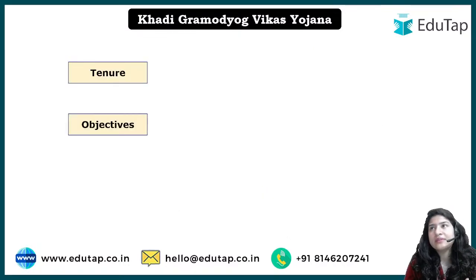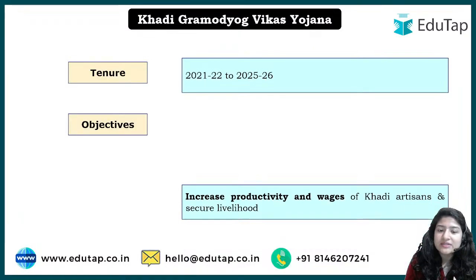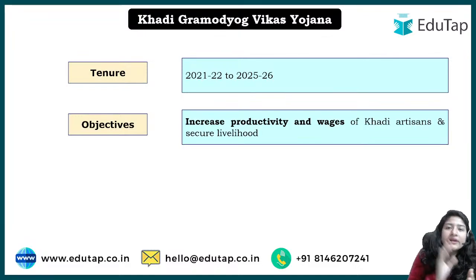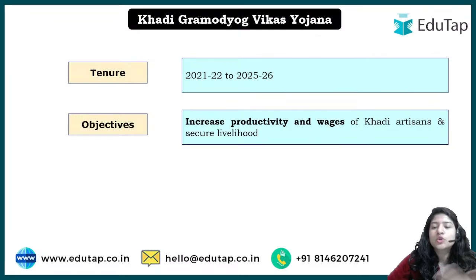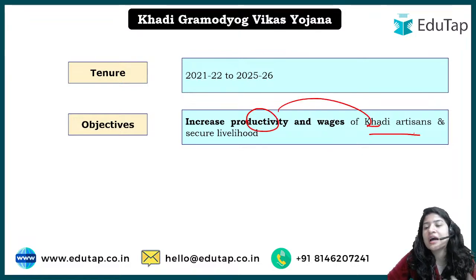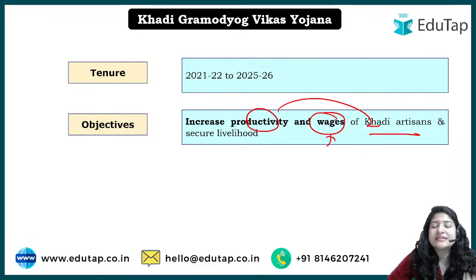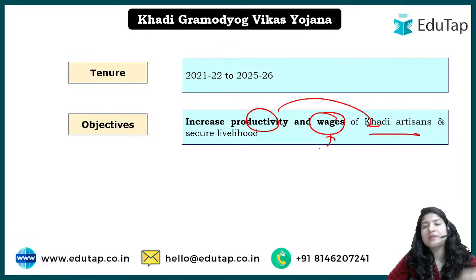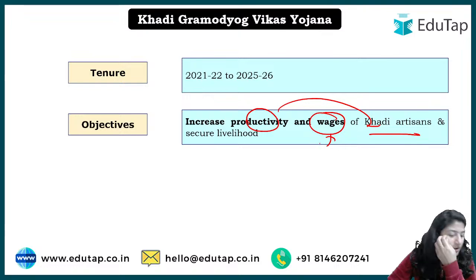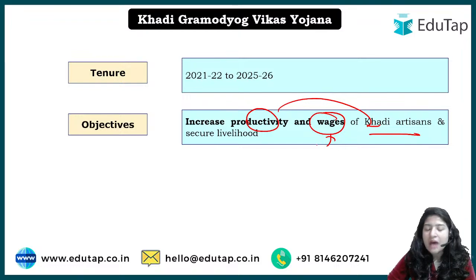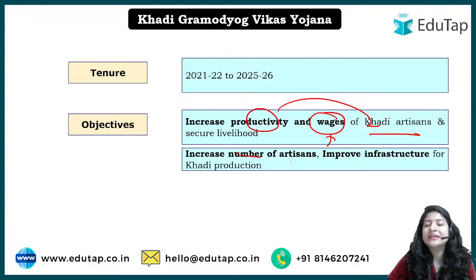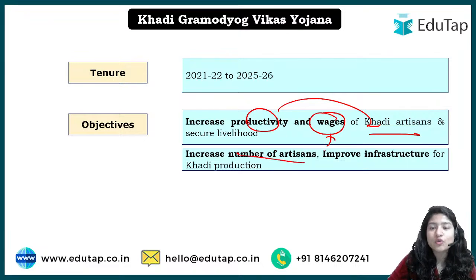Now, the implementation involves the steps we will take to increase the productivity of khadi artisans and also to increase their wages. Whoever laborers are engaged in this, this business should provide such remuneration that their wages can be increased. Apart from that, the objectives are to increase the number of artisans, meaning we include more people in the business, and also improve the infrastructure. What is the infrastructure? The workplace where they will work.